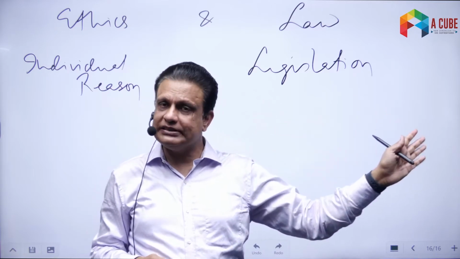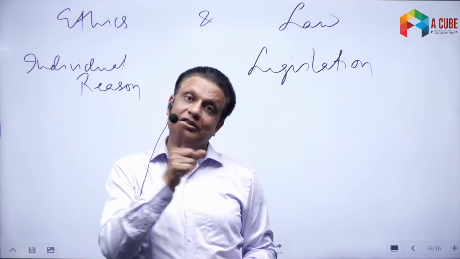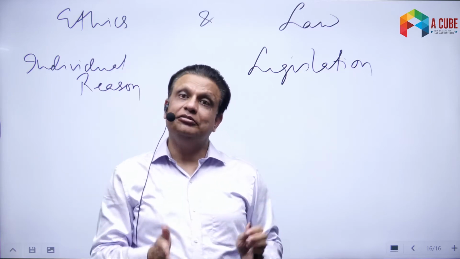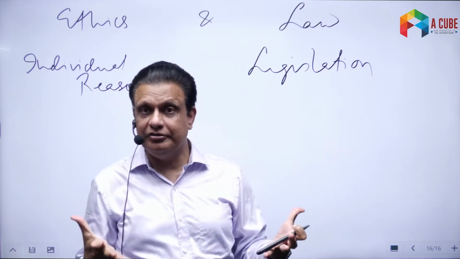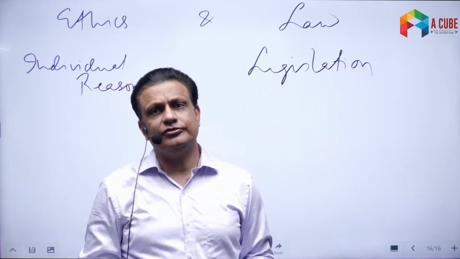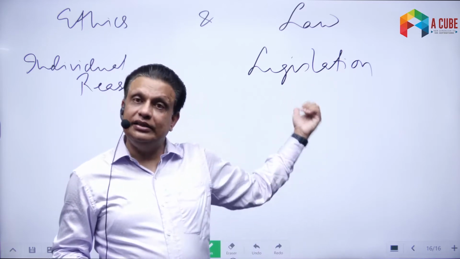So if you go to America, for example, they have a different law. In America, driving on the right is right and driving on the left is wrong. In India, driving on the left is right and driving on the right is wrong. There's nothing special about driving left or right. It's just the law that we follow. American legislation has passed a different law and we in India have a different law.